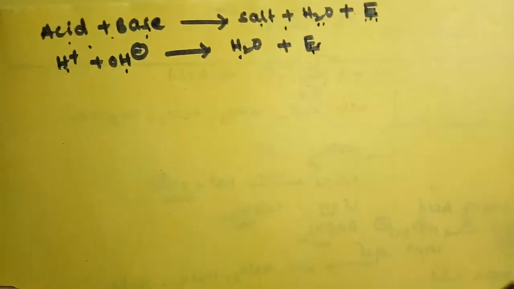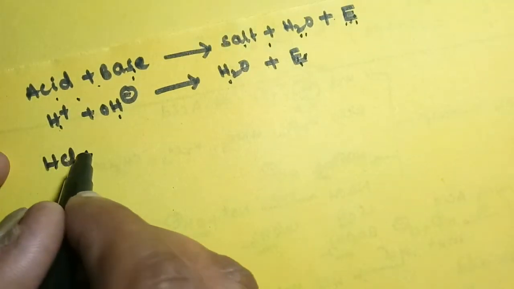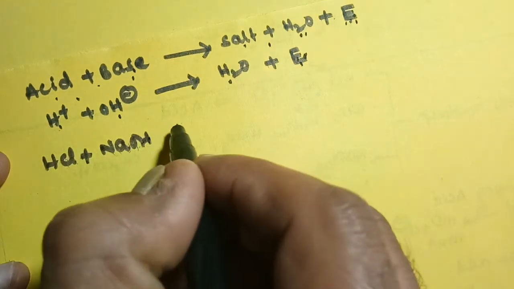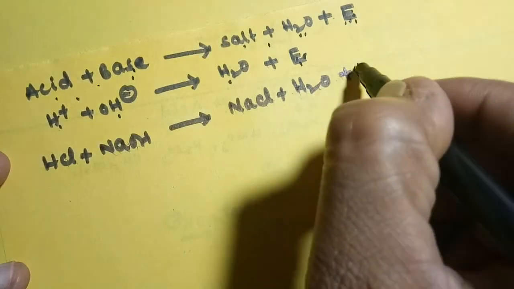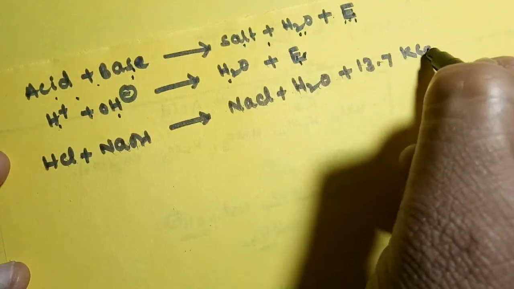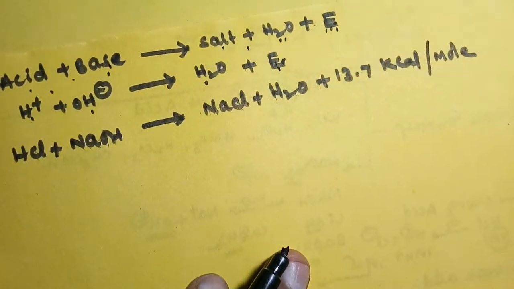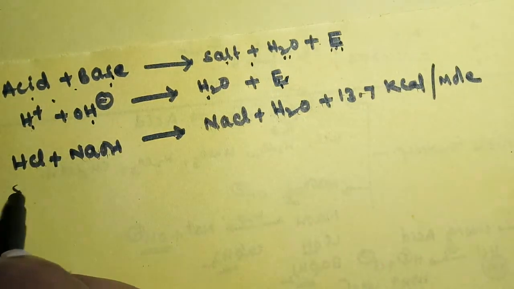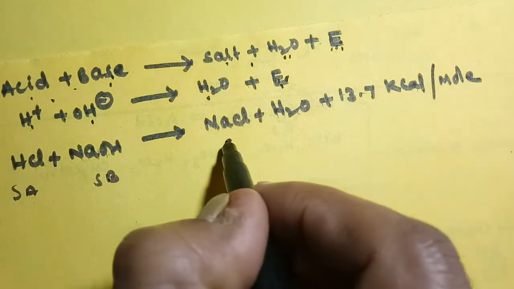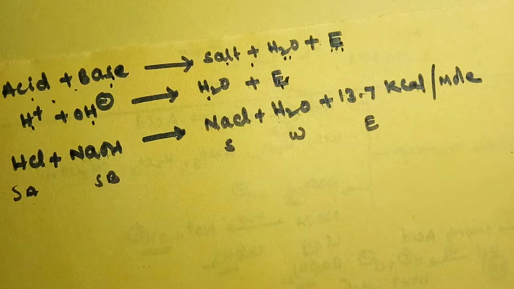Whenever strong acid and strong base are involved in neutralization, we will get salt and water. Here 13.7 kilocalories per mole of energy is released. This is the strong acid, this is the strong base, salt, water, and this is the energy. How much energy is released? 13.7 kilocalories per mole of energy is released.